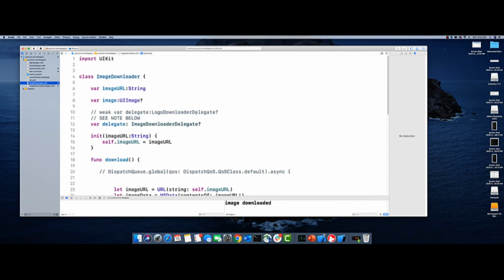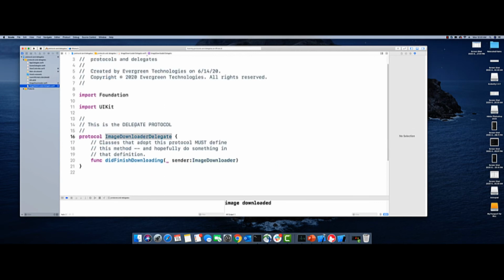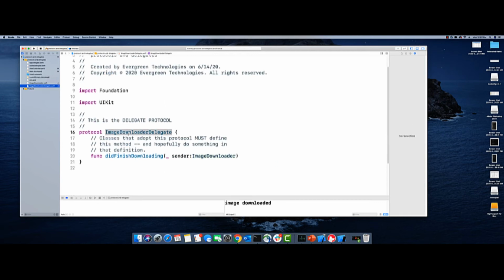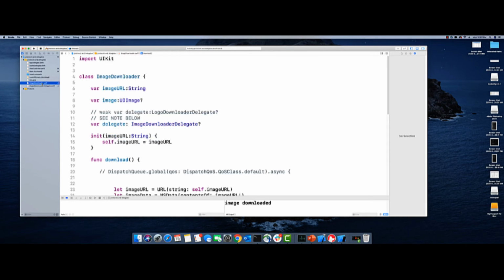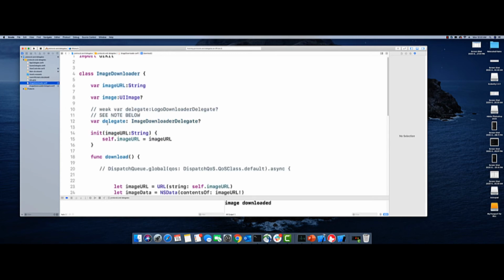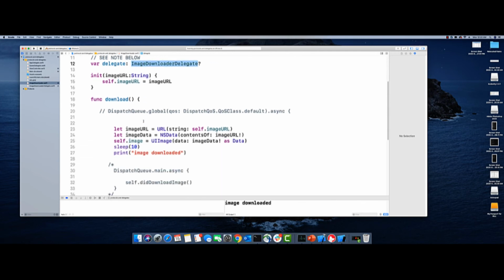First thing we need to do is create this protocol, right? This is the protocol that I have created, which has just one function to notify whether the downloading has been finished or not, right? And this protocol will be published by my image downloader. So I am creating a delegate, as we described in the earlier chapter, which is of the type of that protocol. That is the one thing that I'm doing.